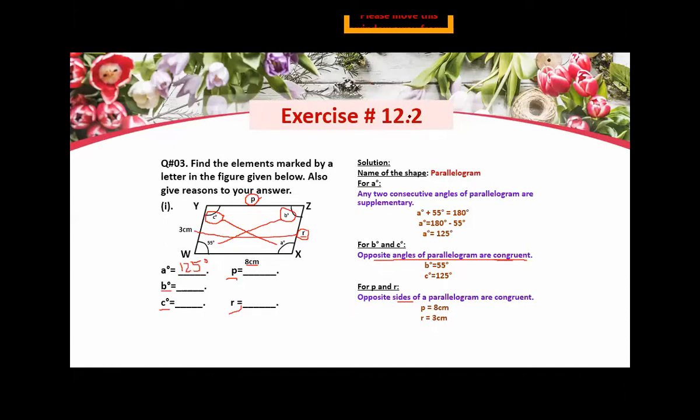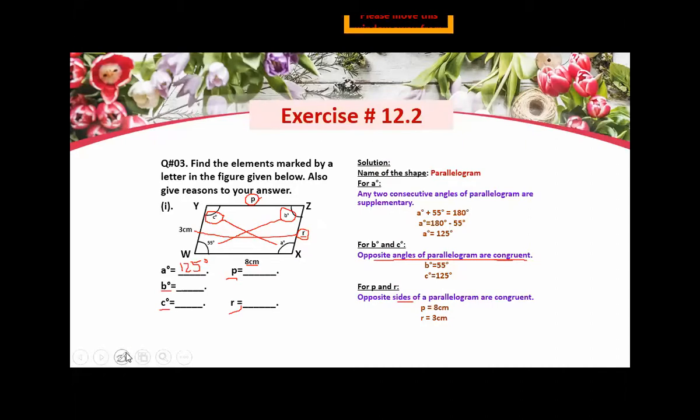Okay, now let's look at this question very carefully. Means how will you solve in your copy? First, you will write down the heading of solution. Then you will write down the name of the shape. Then you will find out angle A, then angle B and C, then P and R with respect to the given figure. Okay. Now listen. I'm repeating again.